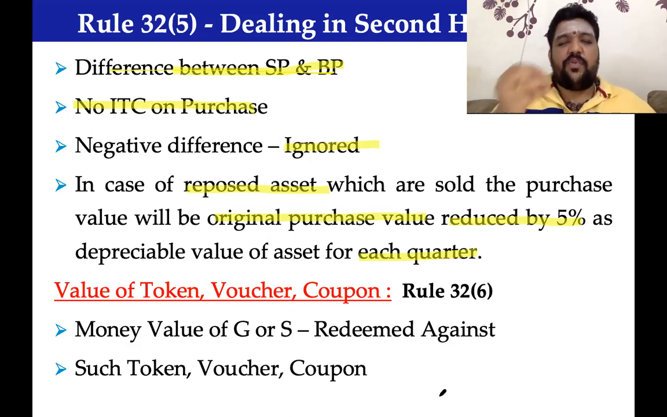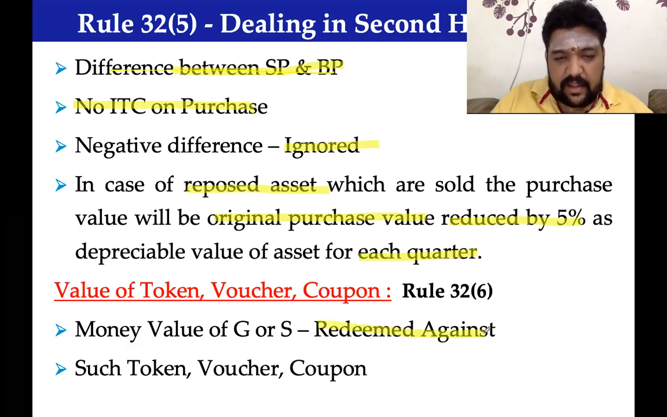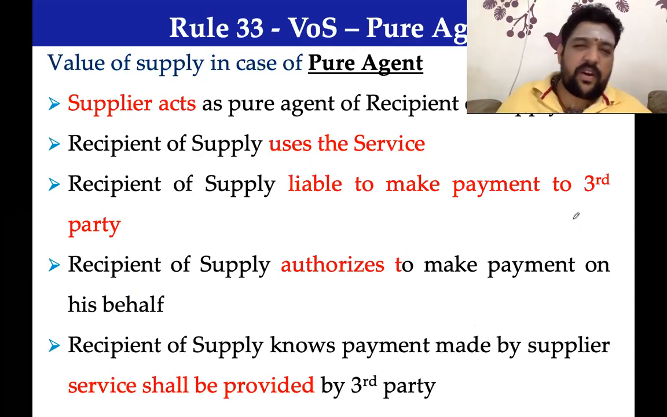In case I have a voucher, in case I have coupons, how to determine value? The value for which it is redeemed will be treated as value of supply. I have a voucher, he redeems it for 500, then 500 becomes value of supply. I have a voucher, he redeems for only 400, 400 becomes value of supply.